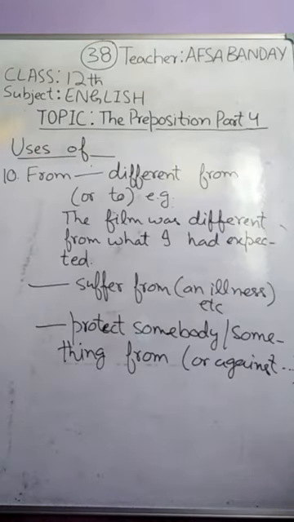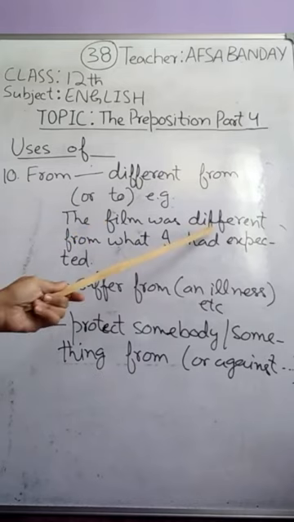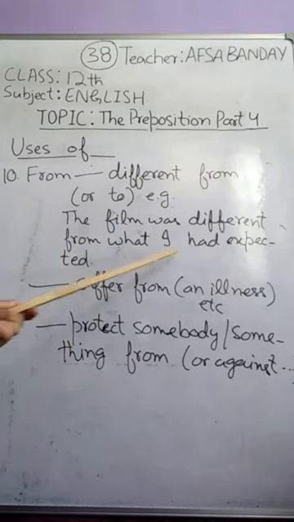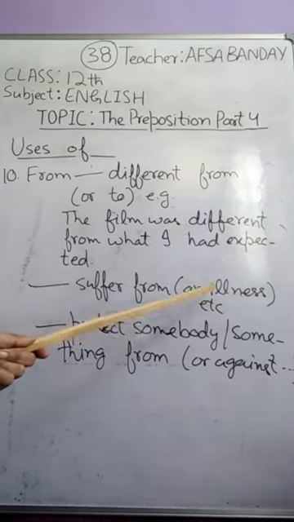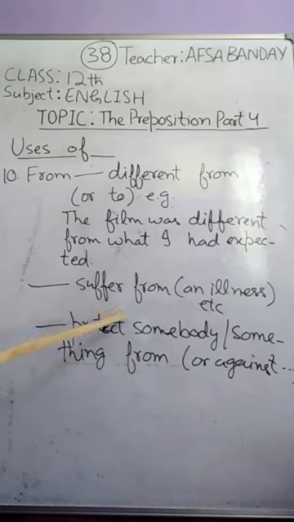The next preposition is "from". We use "from" with different from, or you can also say different to. For example, the film was different from what I expected, or the film was different to what I had expected. Similarly, we say suffer from an illness, when somebody is going through an illness.